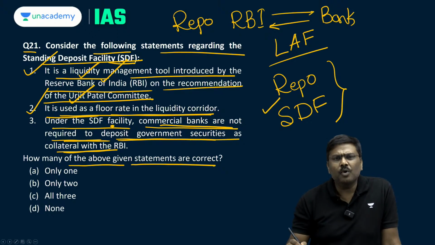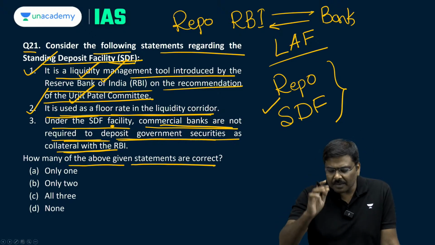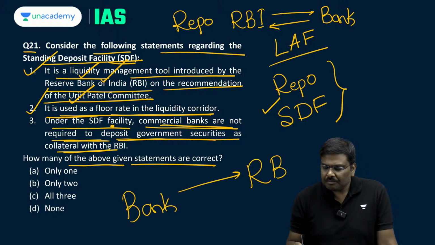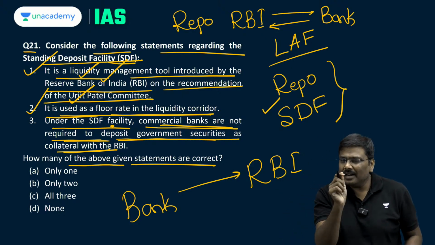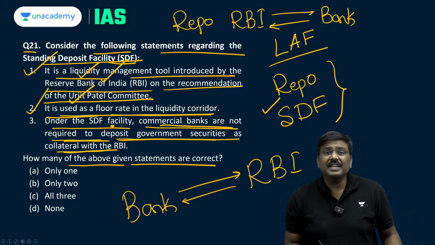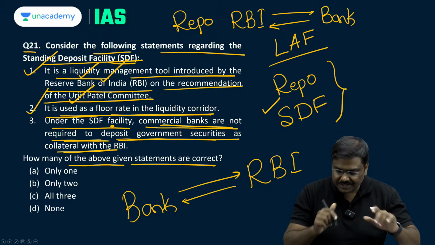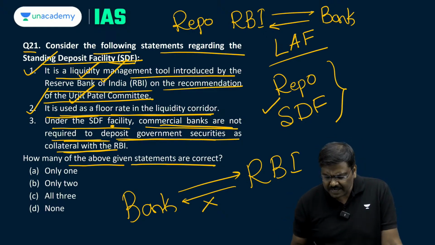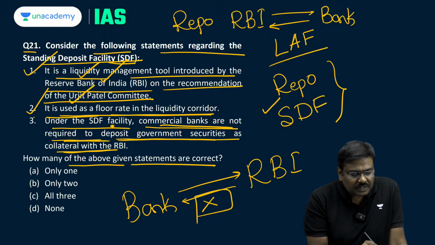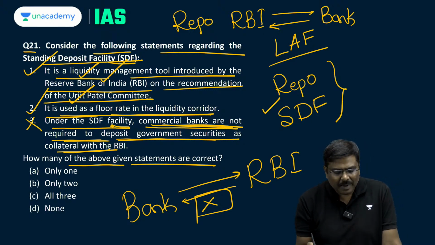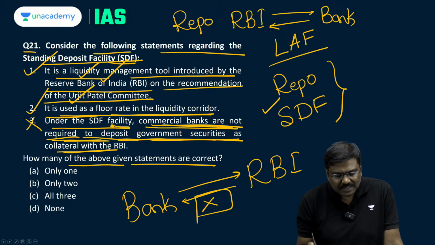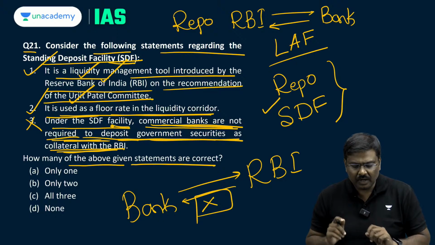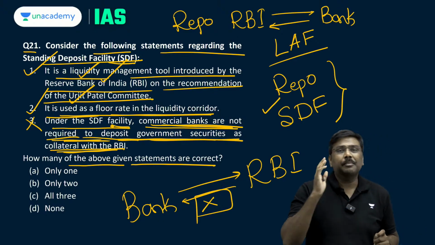Whereas in case of reverse repo or for that matter SDF, the system is that here is a bank, and the bank will keep a deposit with RBI. Under reverse repo rate, I repeat, under reverse repo rate, RBI used to provide G securities as collateral, but under SDF, RBI doesn't provide any kind of security or collateral. So in case of the third statement, under SDF facility, the commercial banks are not required to deposit government securities as collateral with RBI. It is not even connected to the SDF. It is basically connected with the repo statement.